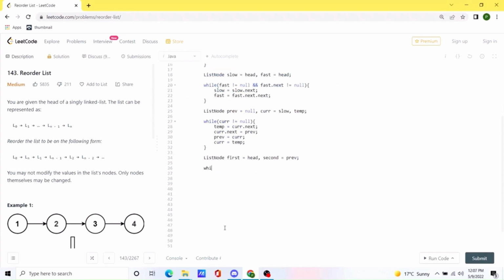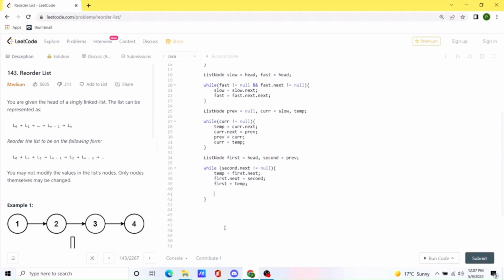We will run a loop while second.next is not equal to null. Over here we will need to take the values from the second node and put it behind the first node. So we are going to use a temporary variable for that. First of all, in the temporary variable, we are going to store the value of first.next. And after that, for the first.next value, we will take a value from the second node, and for the first node we will get the value of whatever the temp value we had already stored.